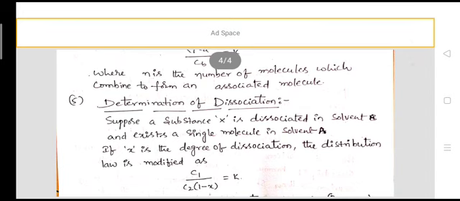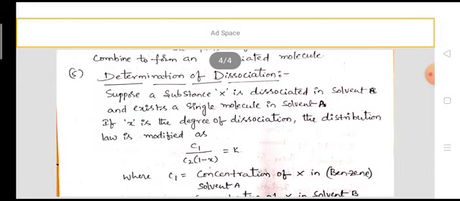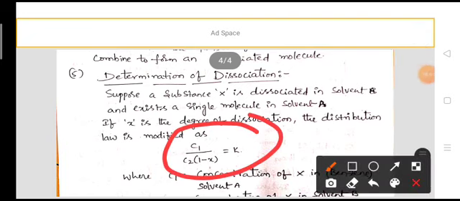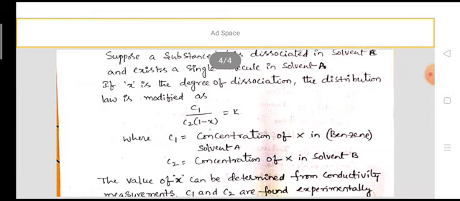Next, determination of dissociation. Suppose a substance X, that is solute X, is dissociated in solvent B and exists as a single molecule in solvent A. If small x is the degree of dissociation, the distribution law is modified as C1 by C2 into 1 minus x is equal to K, where C1 is the concentration of X in solvent A and C2 is the concentration of X in solvent B.